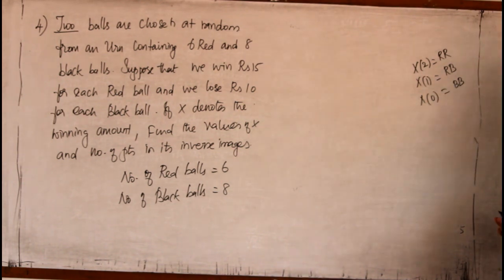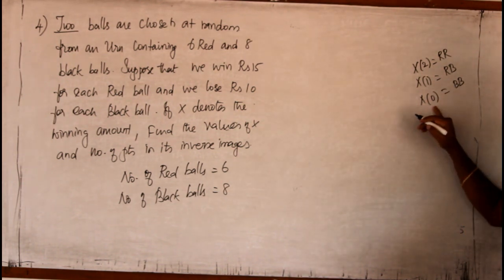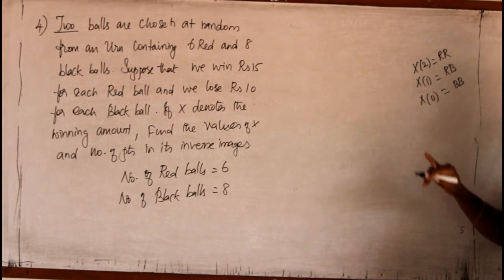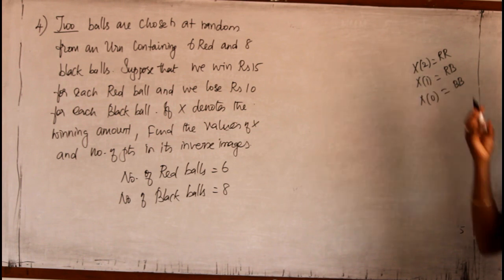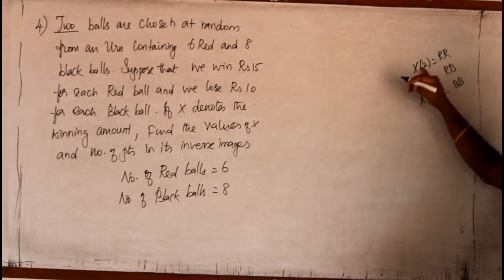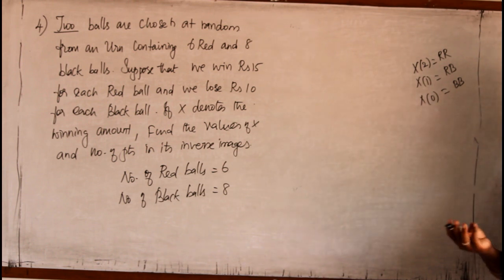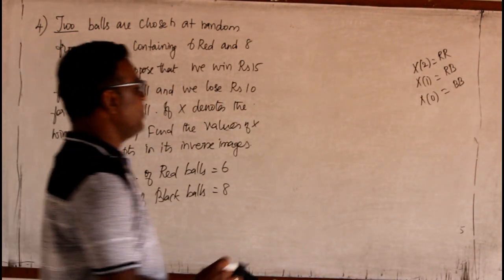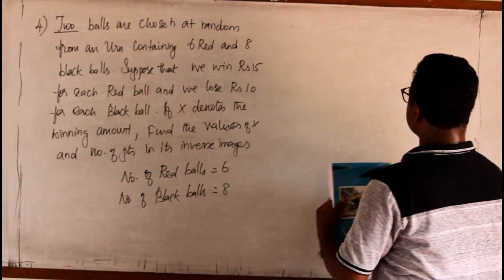These are the maximum possibilities we have. So 0 success means 2 black balls, 1 success means 1 red ball and 1 black ball, and 2 successes means both balls are red. So let me go for 0, 1, 2.